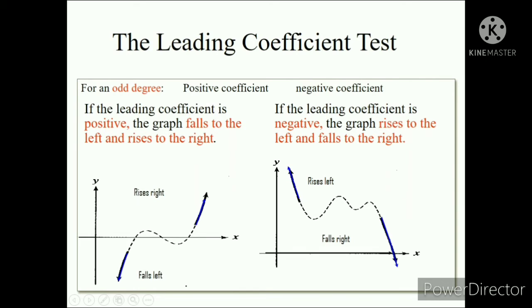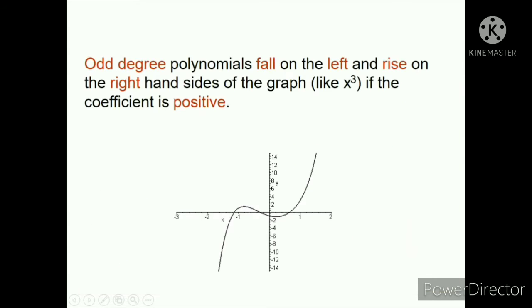Kapag negative naman yung ating coefficient at odd ang ating degree, the right hand will fall and the left hand will rise. Okay. Just like this one. Odd degree polynomials fall on the left and rise on the right hand. Okay. Kapag positive. Yan, papataas. Yan ang sabi ko kanina.